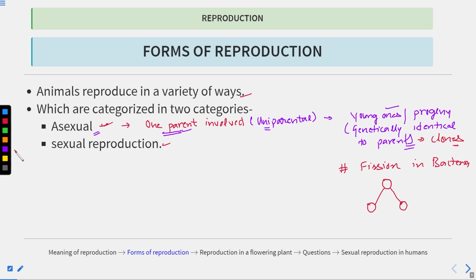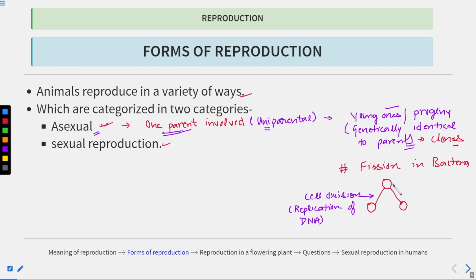So here you can see cell division is happening. This is a basic feature of reproduction. And if cell division is happening, replication of DNA is also taking place, meaning synthesis of new DNA.